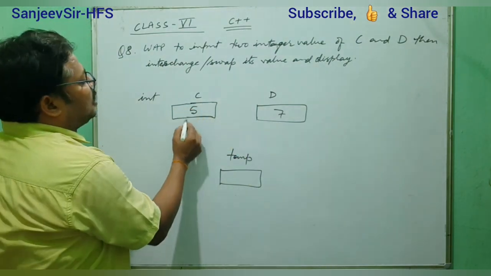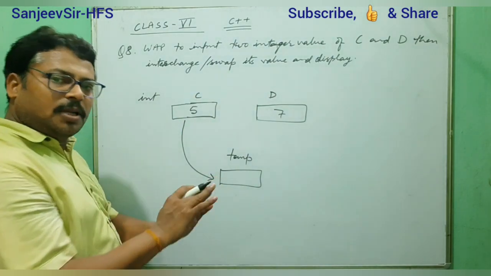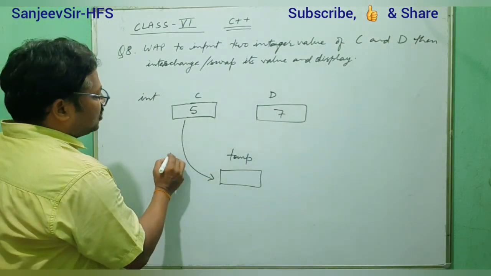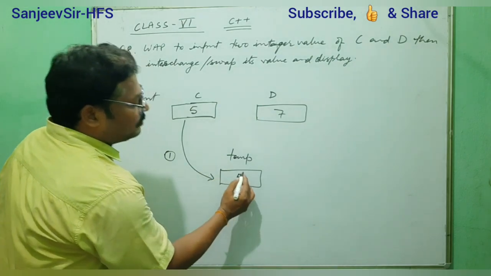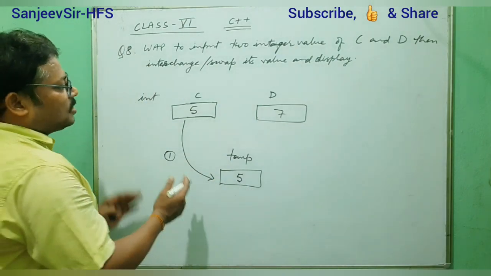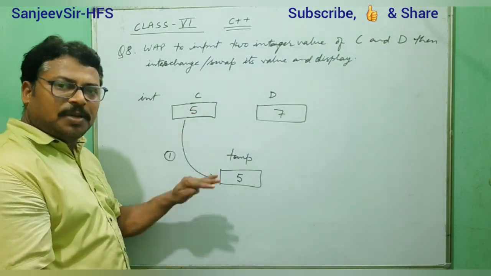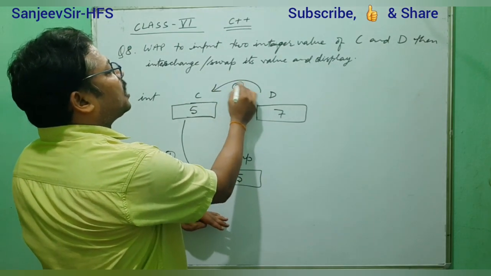Now the C value we will keep in temp, in reserve. That means the first step is that 5 we keep in temp, so 5 is here. Second, now that we have kept the C value in reserve, we assign the D value into C. This is the second step.